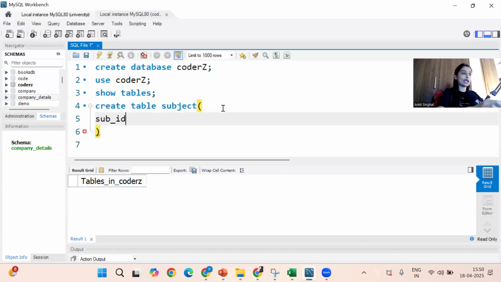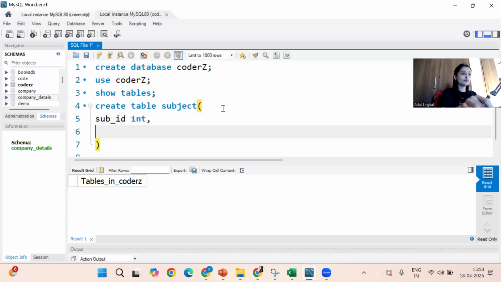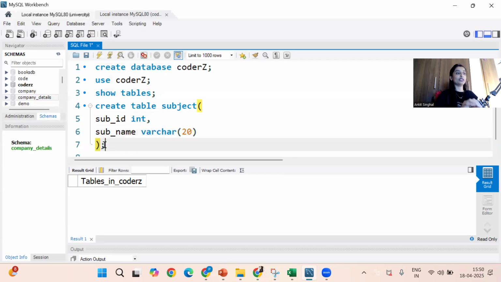I have a subject ID, integer data type, int. Next, I have a subject name, varchar of, let's say 20. Length is 20. That's all. I will give the semicolon here. Table creation query is done. First time if you are creating the table, don't panic. You will become an expert in this. Okay. So just follow the steps.